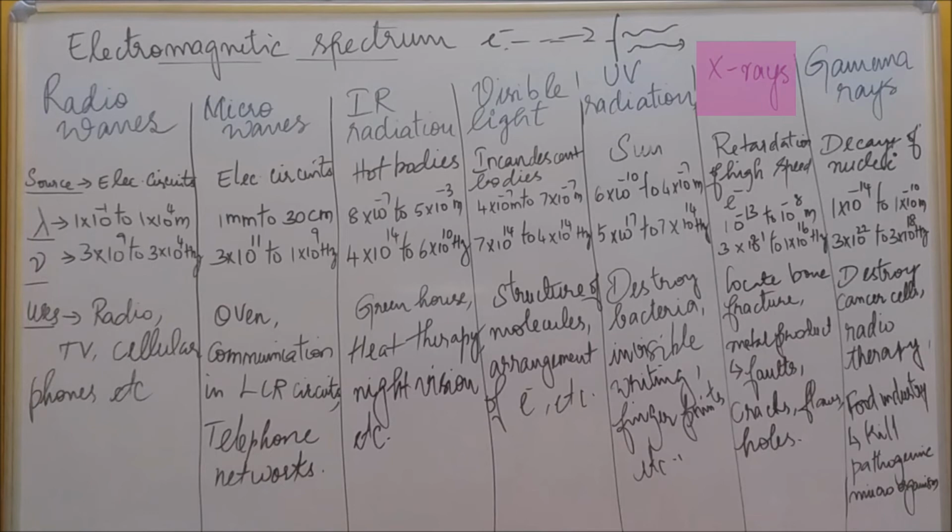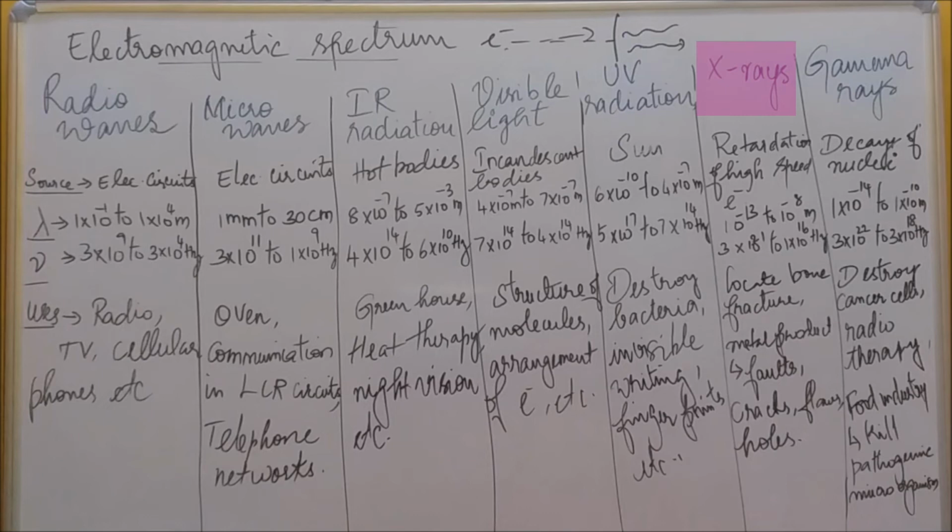Röntgen named it X-rays. So the main source of X-rays is retardation of high-speed electrons, and we can't see X-rays, it is invisible only.